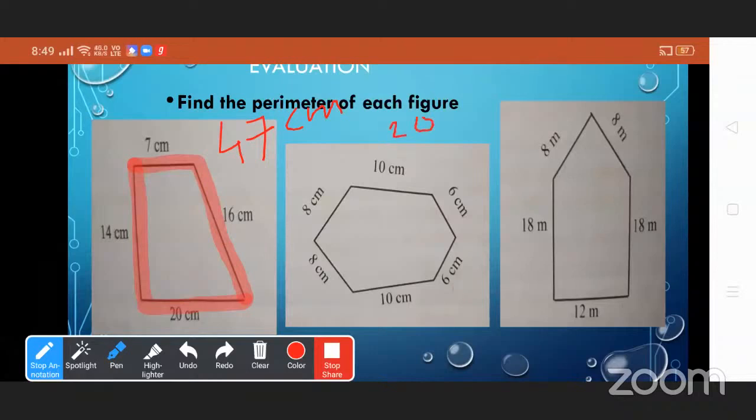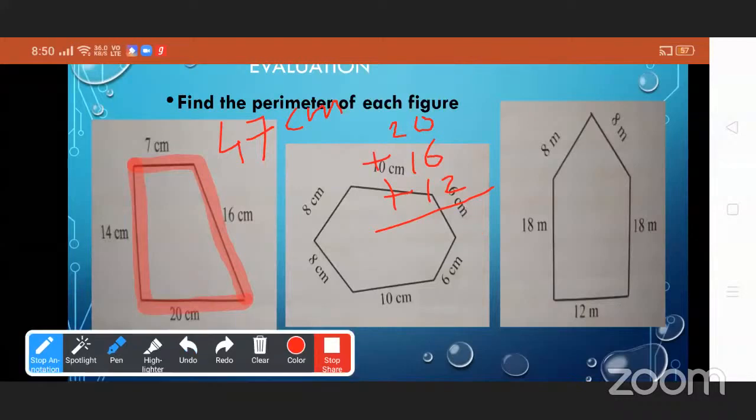So 20 plus 16 plus 12, the answer is 48 centimeter. So the perimeter of the given figure is 48 centimeter.